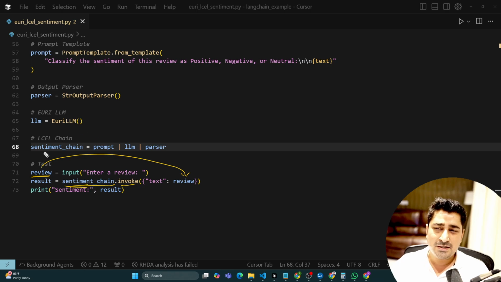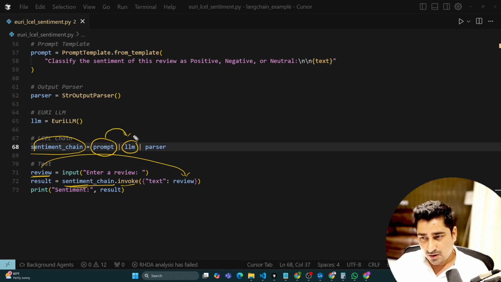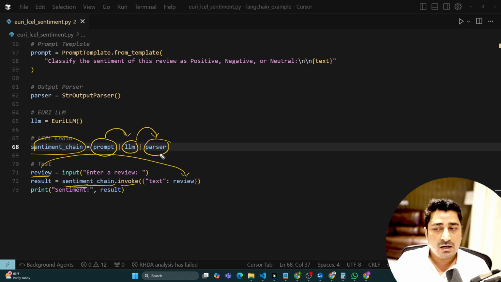Now, what is this sentiment chain going to do? It takes an input of a prompt, in a sequence. After taking the input of the prompt, it calls an LLM. After the LLM is called, it returns some sort of output. Now I'm using a parser so that I can get a formatted output, because LLMs provide output in the form of JSON, and I'm not looking for that data. I'm just looking for a plain string: positive, negative, or neutral, or something like that.